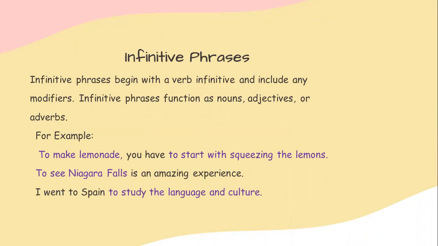There's a class called infinitive phrases because they begin with a verb infinitive and include any modifiers about it. Now, what are infinitive phrases? These are phrases which include a verb which does not show the tense or does not show any attachment to the noun.